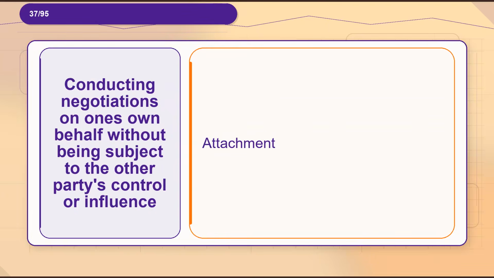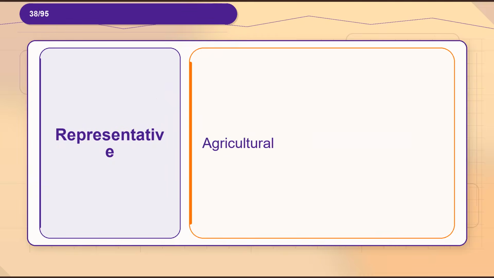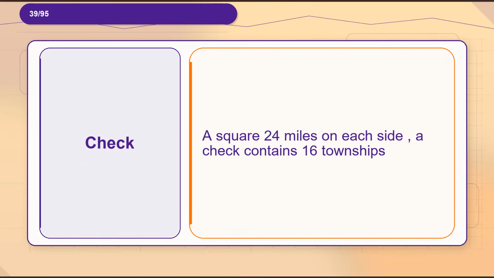Flashcard 37. Term, conducting negotiations on one's own behalf without being subject to the other party's control or influence. Definition, attachment. Flashcard 38. Term, representative. Definition, agricultural. Flashcard 39. Term, check. Definition, a square 24 miles on each side; a check contains 16 townships.